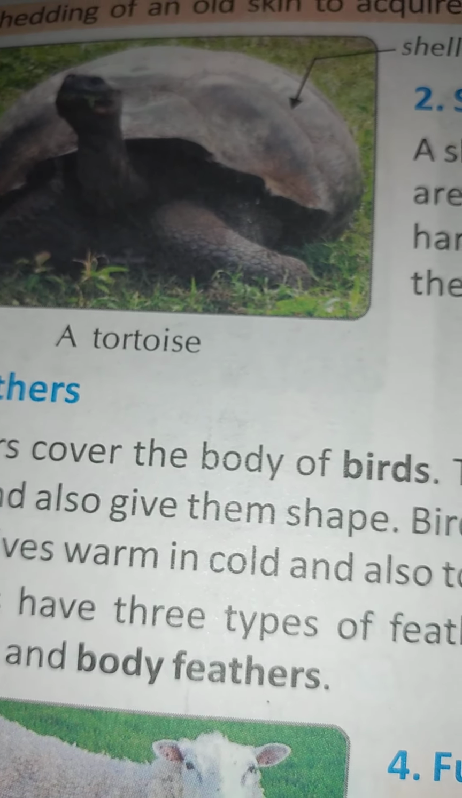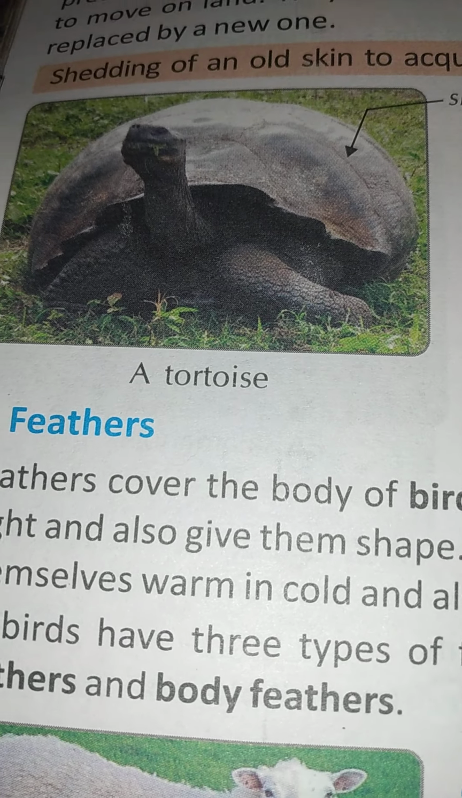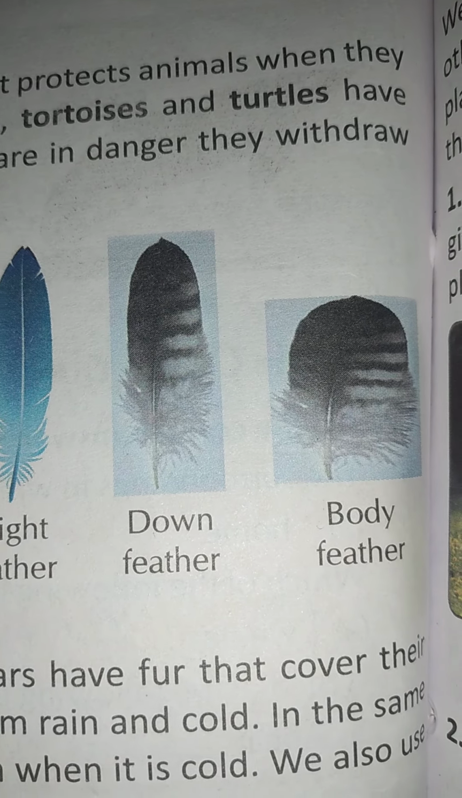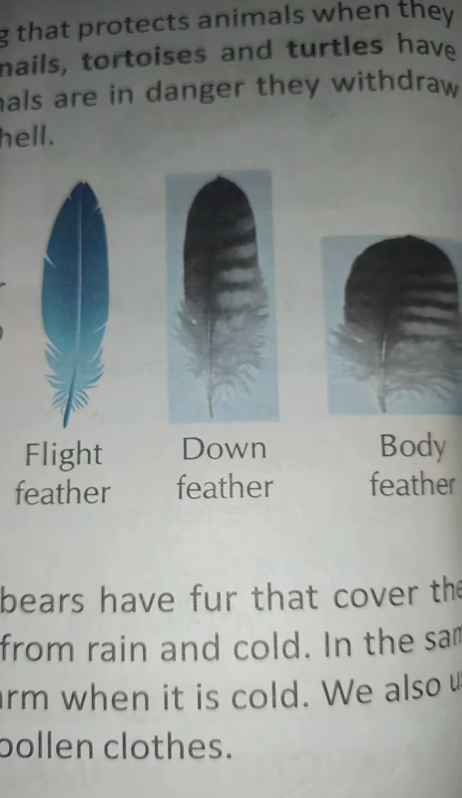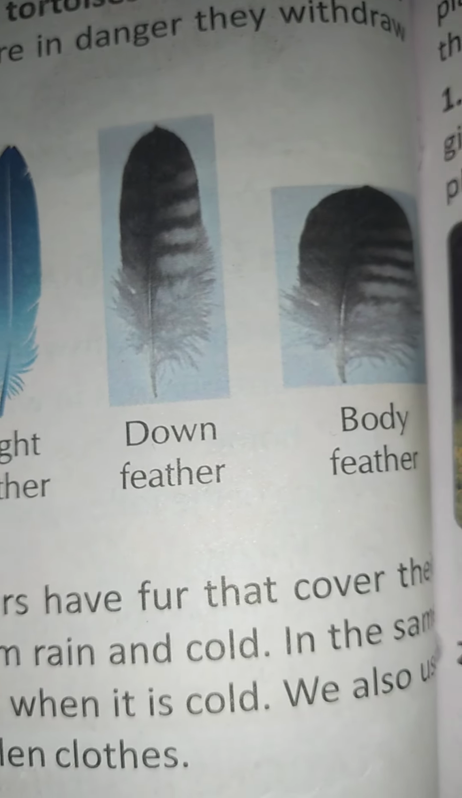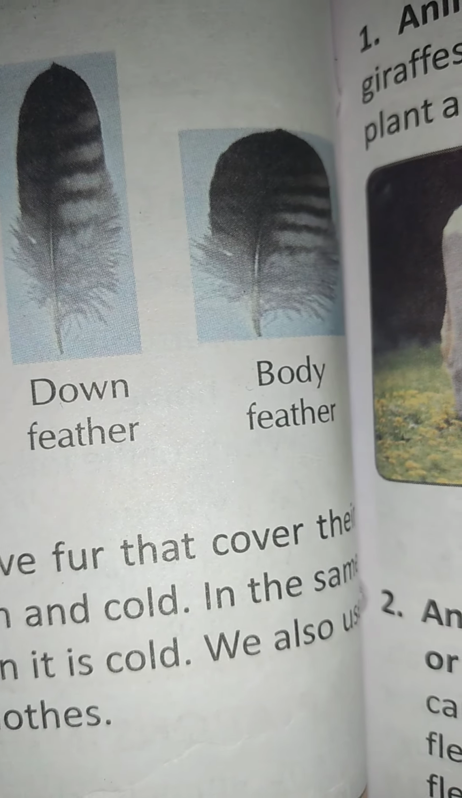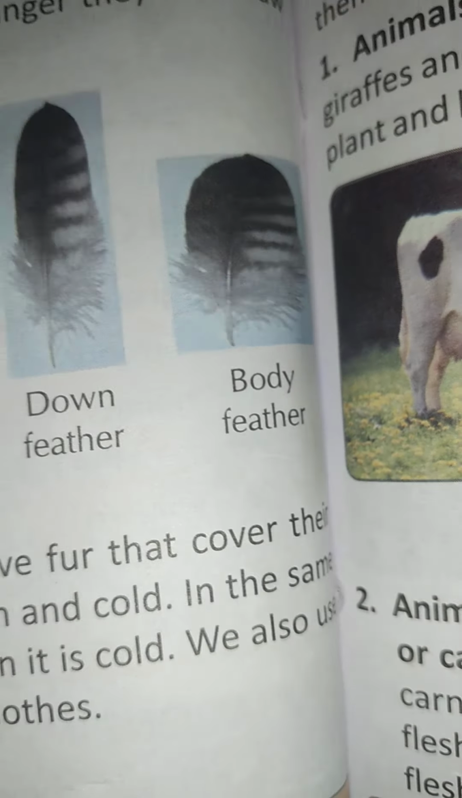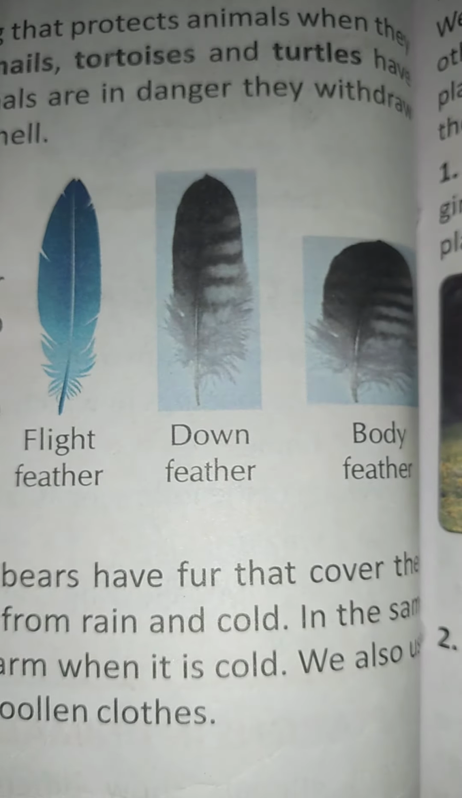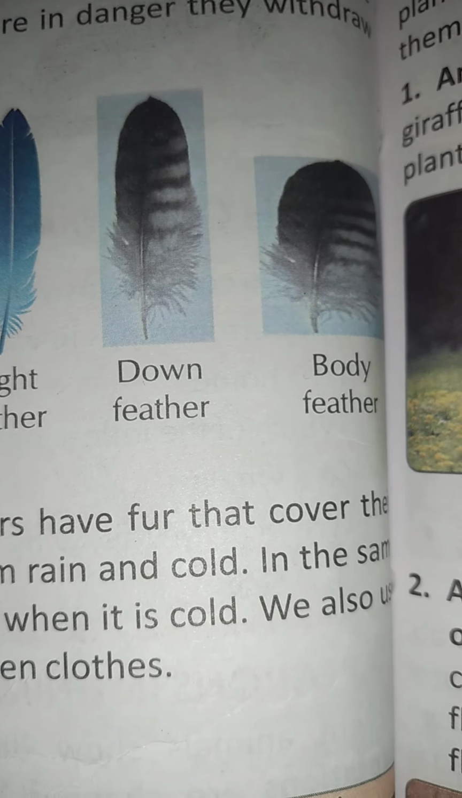Okay. Next, children, moving on to the next segment. We are talking about the body coverings. The third type we are learning is feathers. Flight feather, down feather, body feather. Where are these seen? Correct, they are seen in the birds. They help them during the flight and also give them the shape. The birds use their feathers to keep themselves warm and cold, and also to protect from rain. All the birds have three types of feathers, children. What are they? Flight feather, down feather and body feathers.